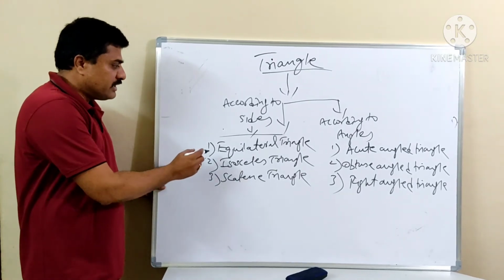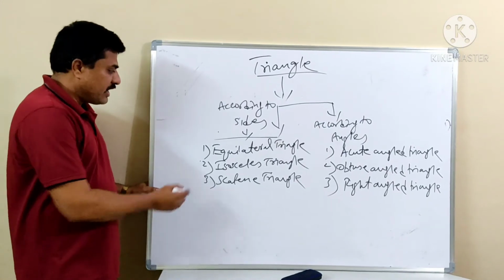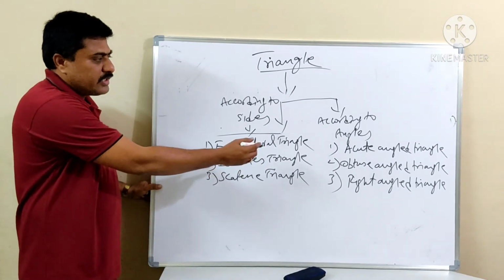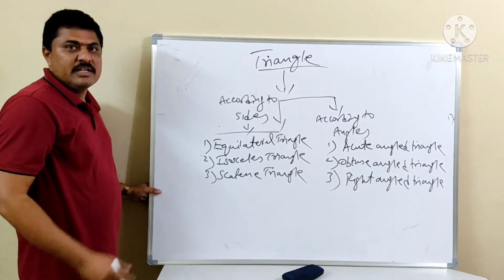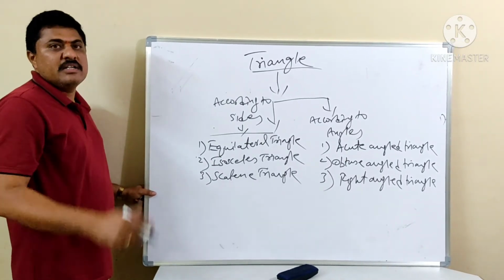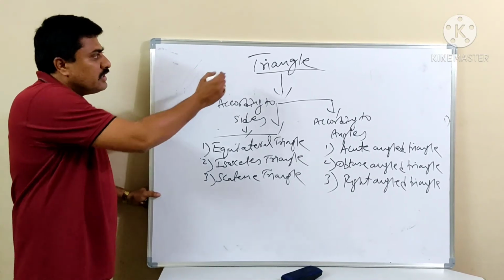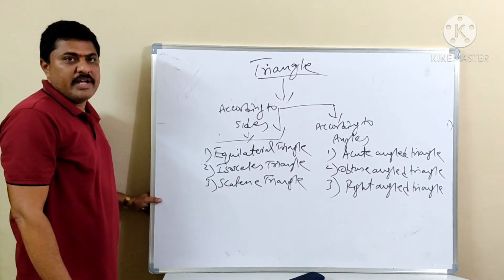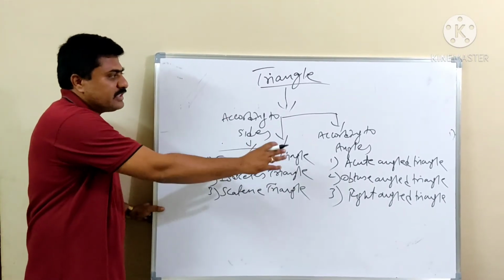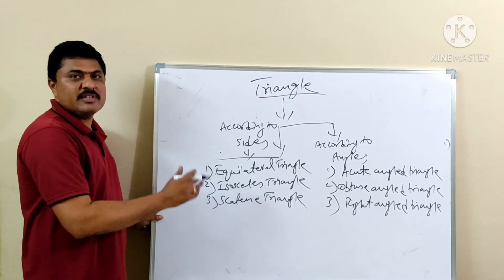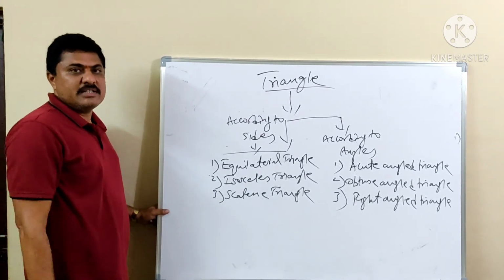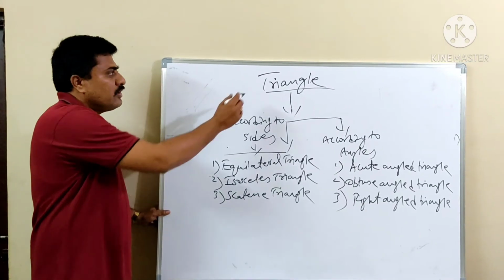So here, what are these types? What is an equilateral triangle? Again, what is an isosceles triangle? What is a scalene triangle? What is an acute angle triangle? What is obtuse? What is a right angle triangle? These triangles, according to their figures, I will be telling you in the coming videos. So let us see only about triangle today. So more concept of triangle we have seen. Now based on this, we are having sides and angles. These definitions along with figures, how they are formed, I will be giving the information of all these definitions in the next video. Now in this video, triangle.